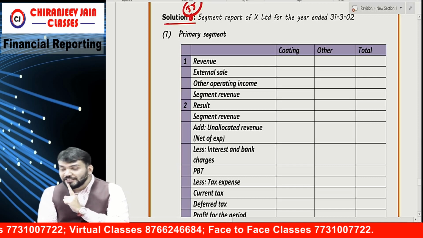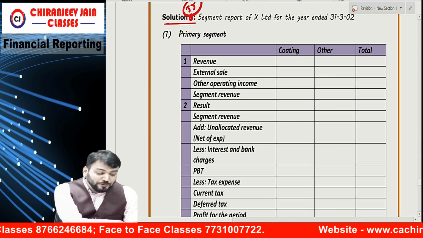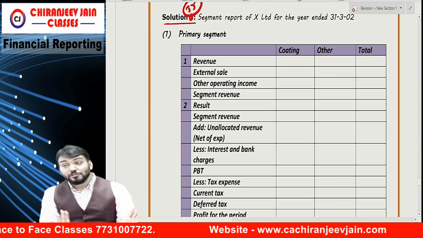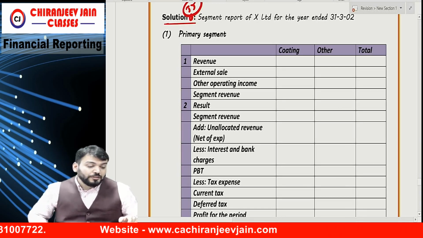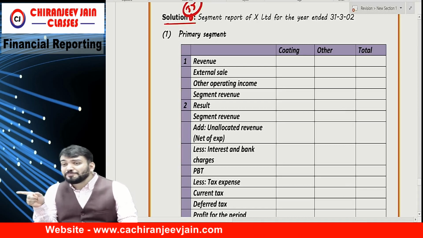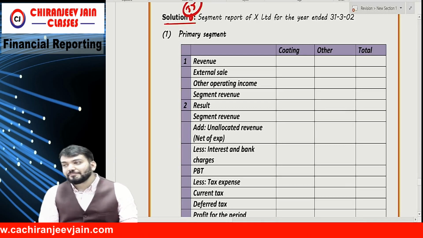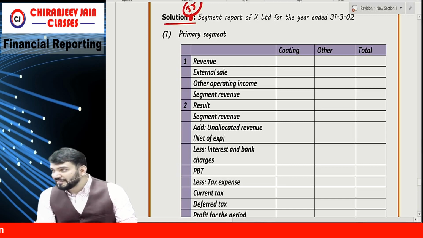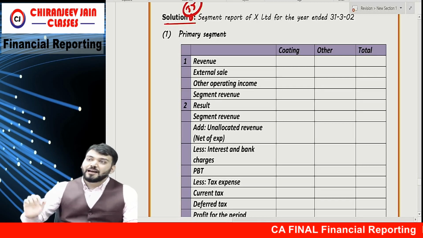Think like a CA. My question to you all, this external sale is inclusive of indirect tax or excluding indirect tax? Nothing is given in the question. You need to understand from a practical point of view. So this 2 lakhs should be inclusive or excluding? How many are saying including? Means 2 lakh includes 5,000. You are saying sales is 1,95,000. Correct now. How many are saying excluding? I am also saying excluding.